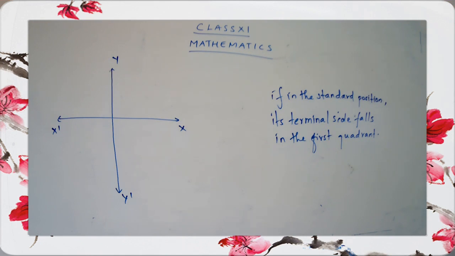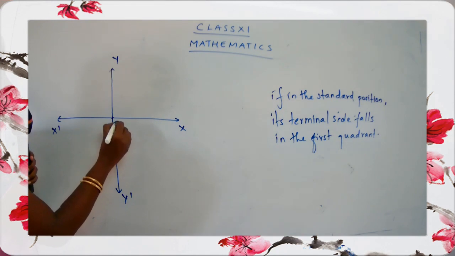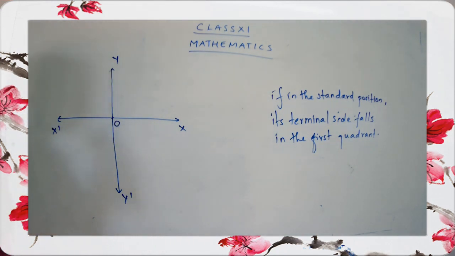Okay. Just mention the origin also. The place where the x-axis and the y-axis intersect is called the origin. The position is called the origin. We denote the origin as O. Okay, so mention the measurements.